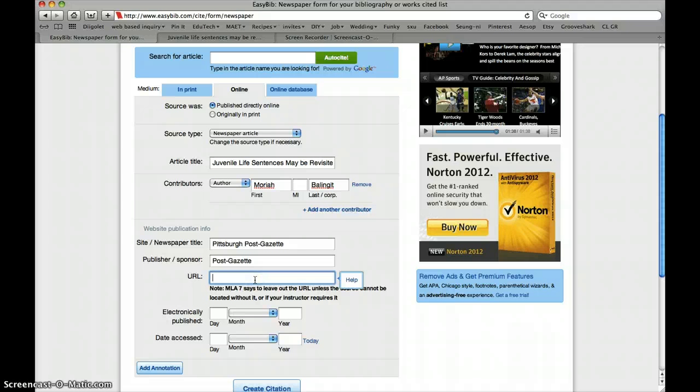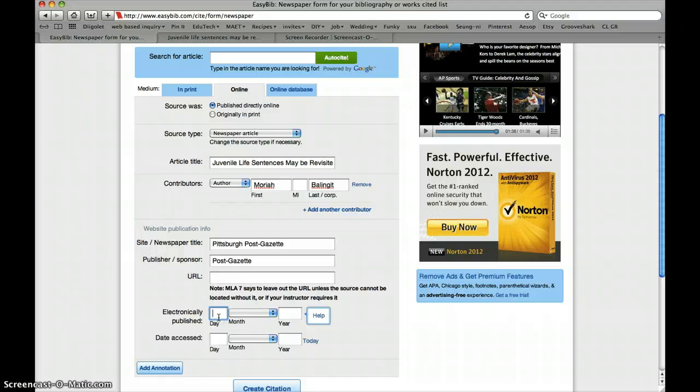However, if you have an author, if you have a source where it's easy to find like we have here, like I can easily go to Google and plug in Juvenile Life Sentences May Be Revisited by Mariah Ballingett, or I can even put the title and just put Pittsburgh Post-Gazette, and this article is going to come out. I don't need the URL code. Okay, so the URL is only there if I can't find it directly or easily using any search engine.